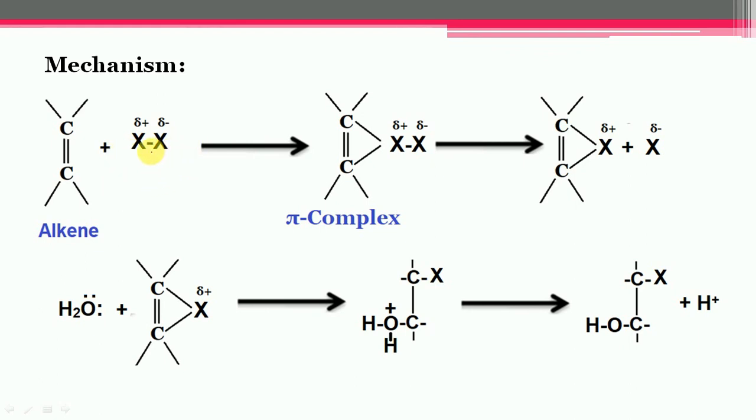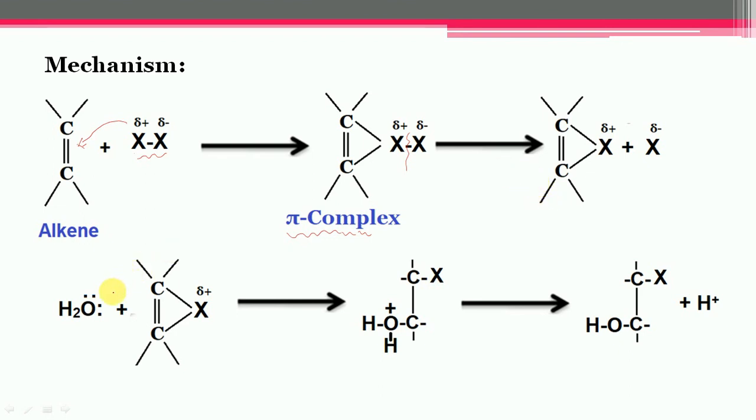In the first step, the polarized halogen molecule attacks the alkene, and first of all the pi complex gets formed, and finally this bond can break heterolytically and it leads to the formation of the cyclic halonium ion.